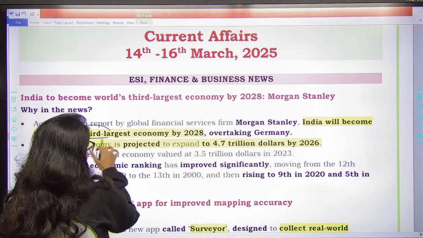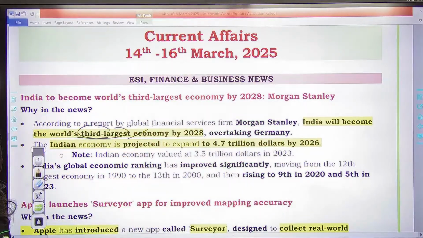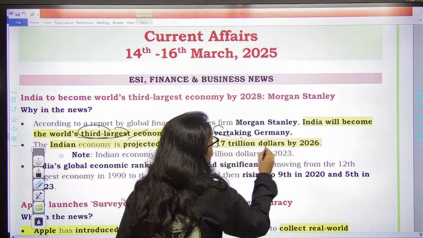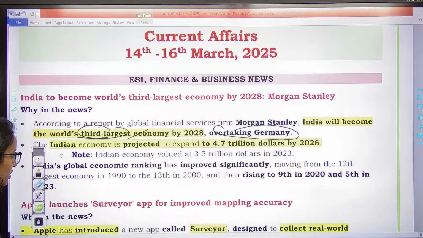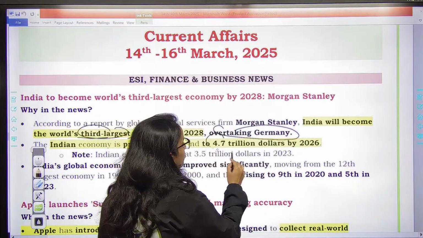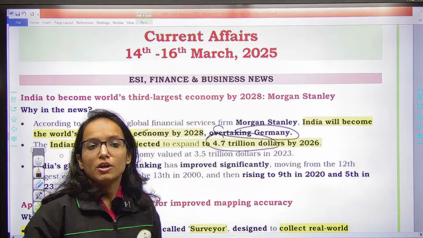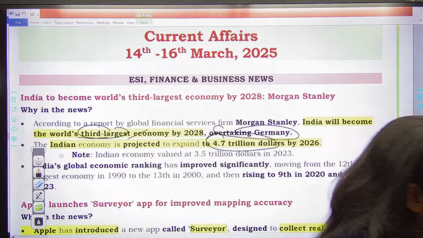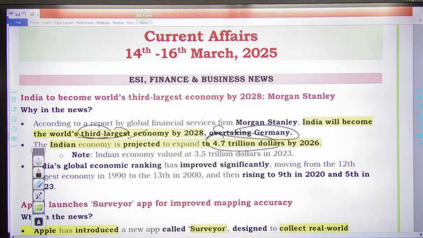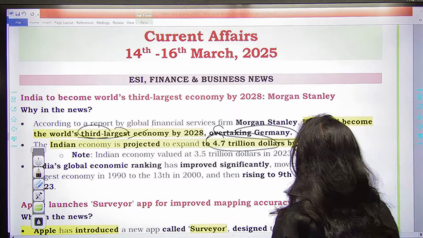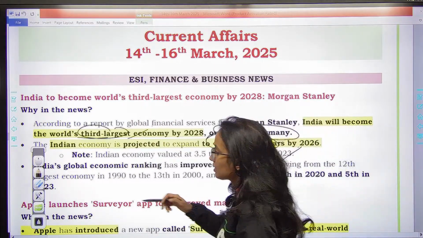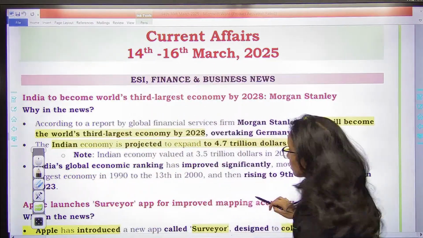Right, so third largest economy, remember, and it is projected that India will be overtaking Germany in this row. And Indian economy is also projected to expand to $4.7 trillion by 2026. So Morgan Stanley says by 2026 we would be around $4.7 trillion of economy. This is the thing. Then next news.